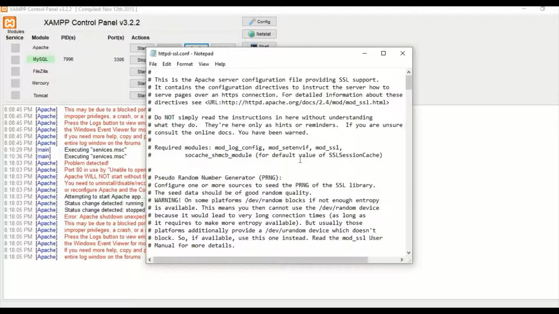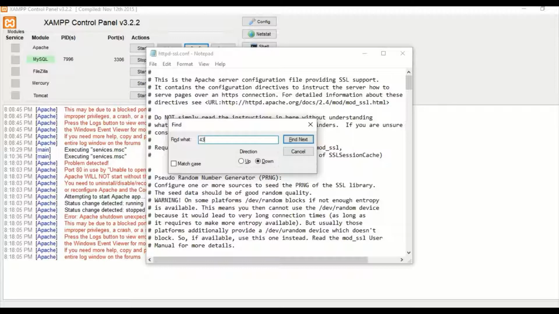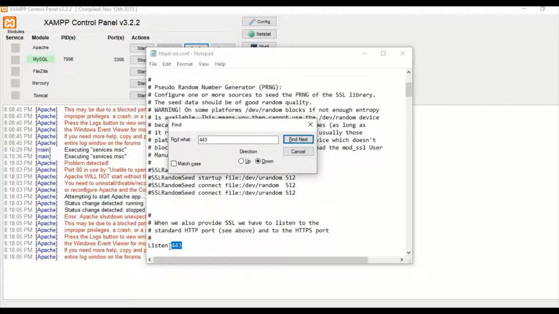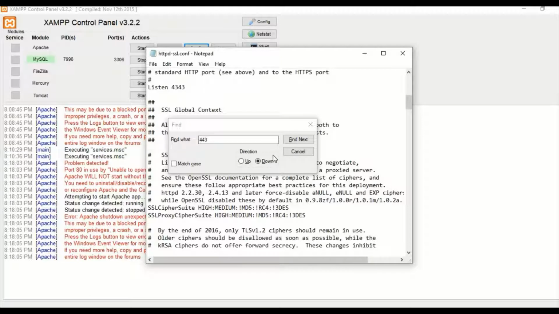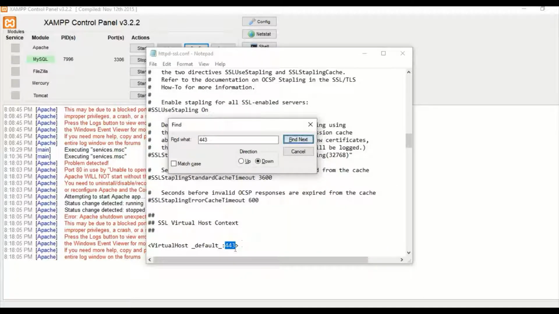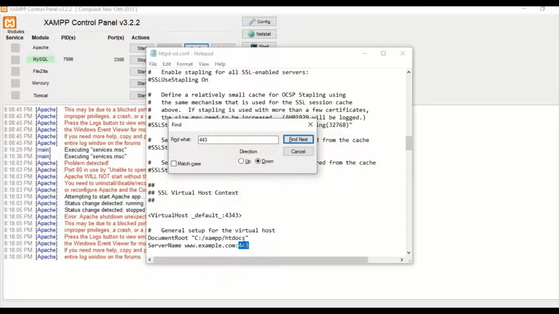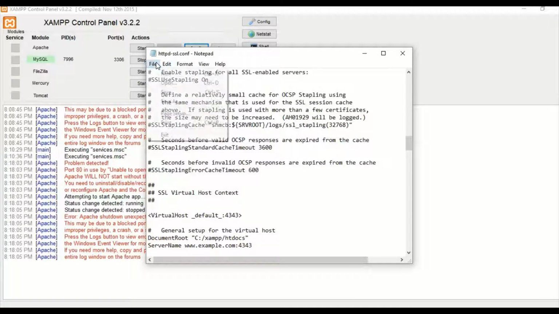Here we have to search for 443, and we will write 4343. Okay, we will save this configuration file.